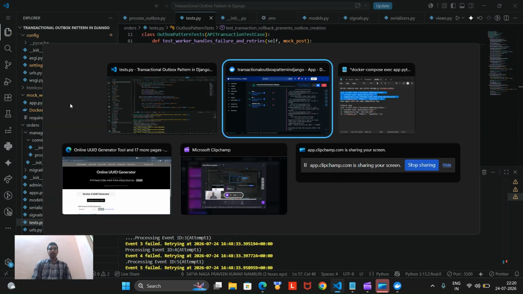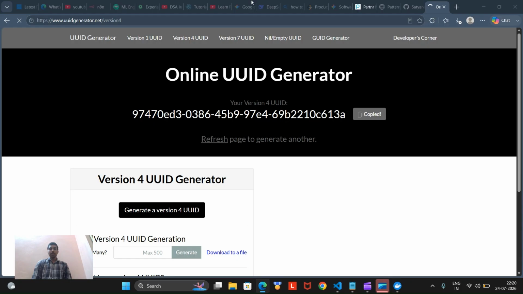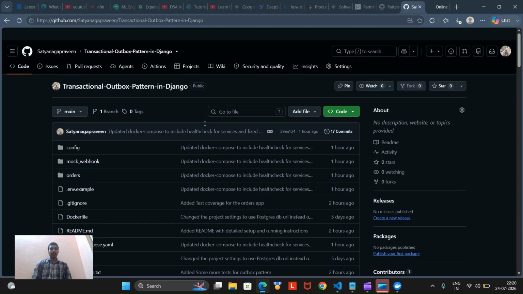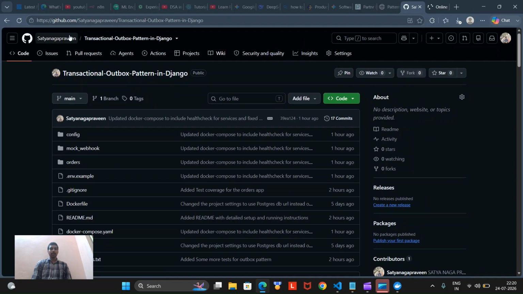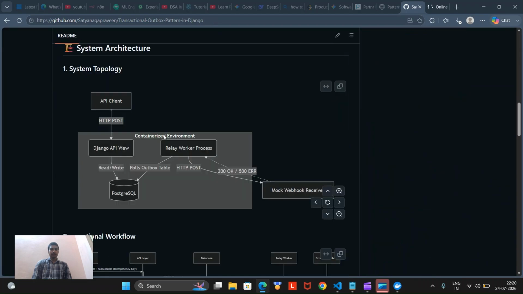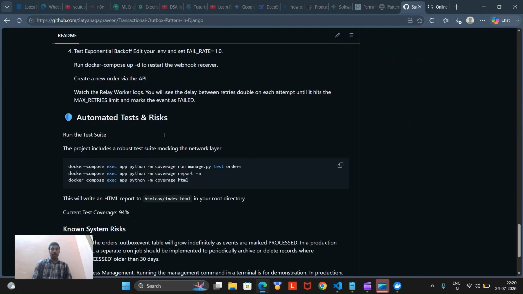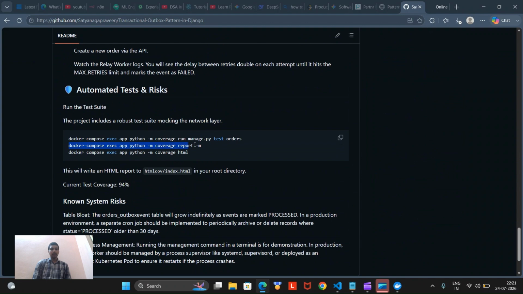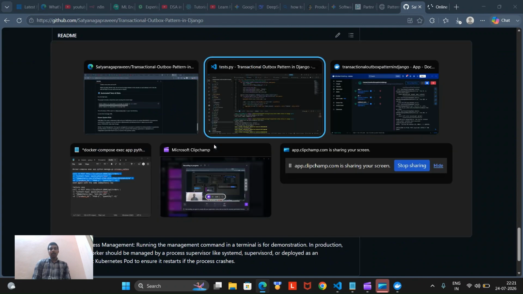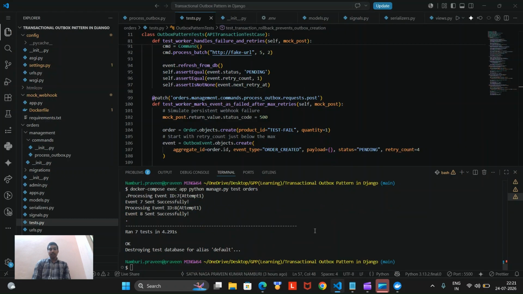So I hope everything is clear for you. You can access this project on the GitHub of Sachinaga Praveen Kumar, transaction outbox pattern. I forgot to mention coverage reports, because our specification needs a coverage report of about 70% of the testing suite.